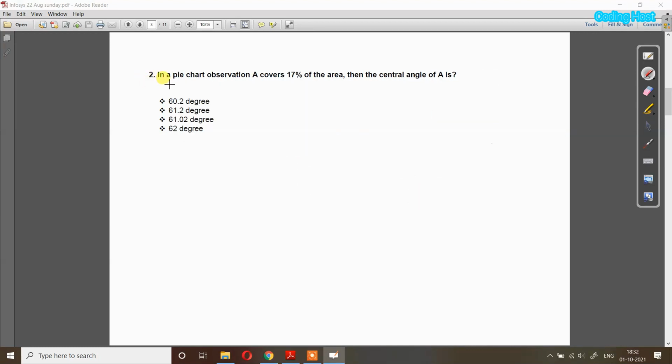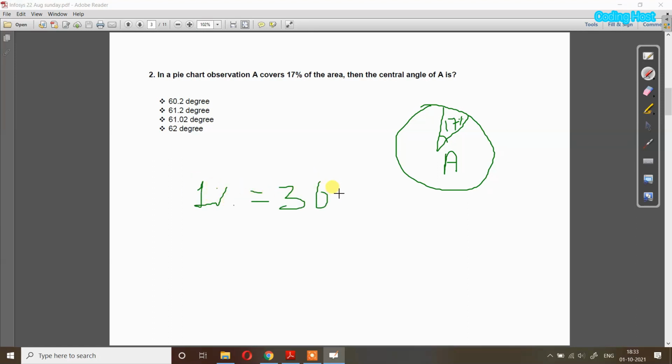This is the second question. In a pie chart, observation A covers 17% of the area. So suppose we have this pie chart, and in this pie chart we have this A which is 17%. Now we have to find the angle of the 17%. So this total is 360, and we only have to find the angle for the 17%. So you can say that 1% is equal to 360, the total angle, divided by 100, the total percentage.